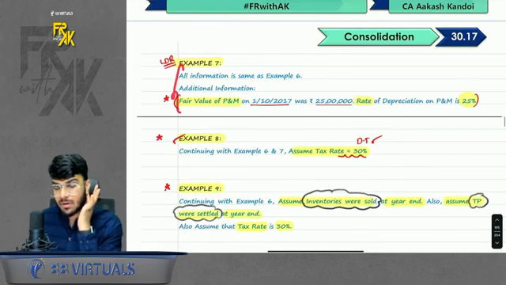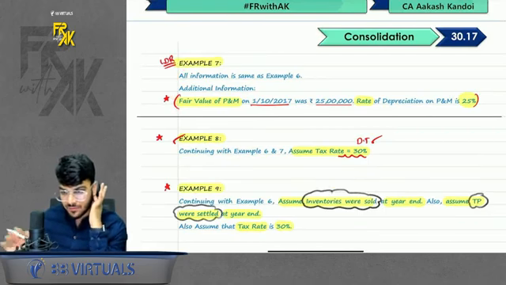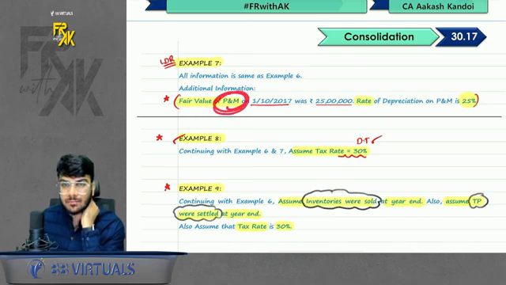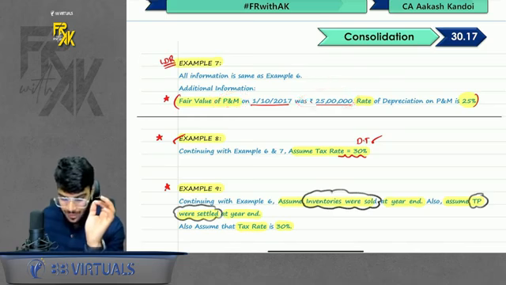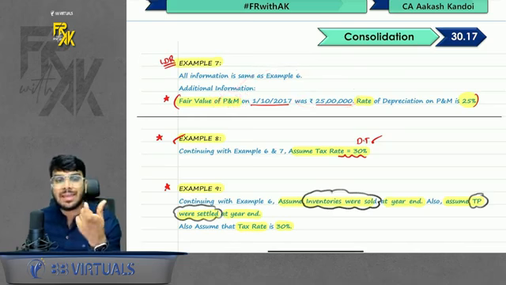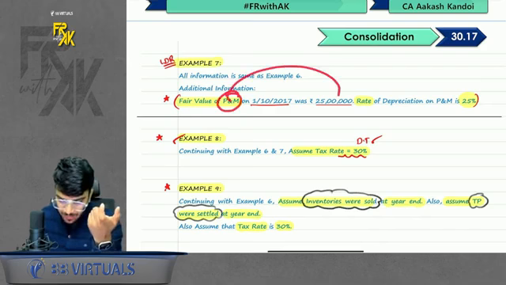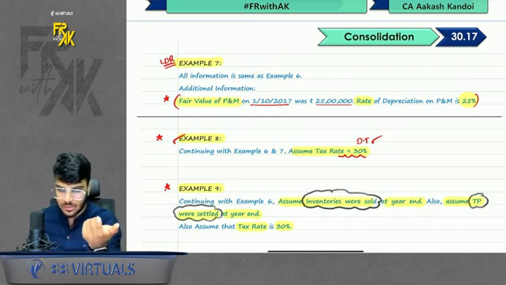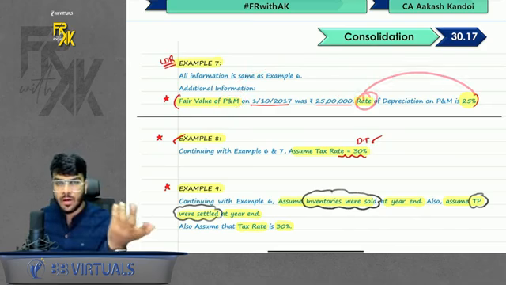It was a very good example. What does it say? It says that everything is same except for the fact that the fair value of plant and machinery was 25 lakhs. For plant, they have given the fair value. They have not given the gain amount. We don't want the fair value of plant. We want the gain on plant and machinery. And the rate of depreciation is given. Now, how do I compute this?